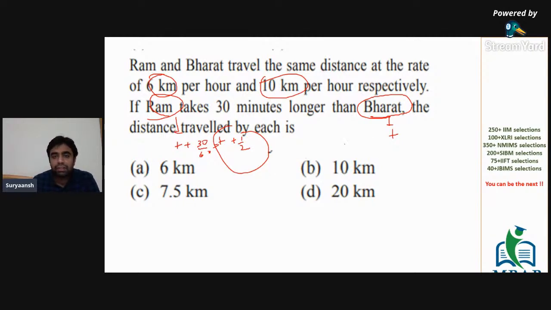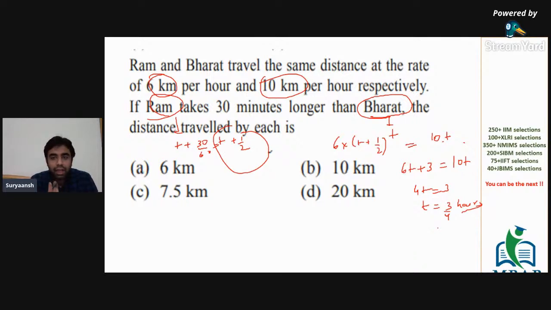So, distance traveled by Ram would be 6 into T plus half, and distance traveled by Bharat is 10 into T, speed into time. Now, both distances are equal. So, we are left with 6T plus 3 is equal to 10T. Right. So that gives 4T equal to 3, or T comes out to be 3 by 4 hours, or 45 minutes.